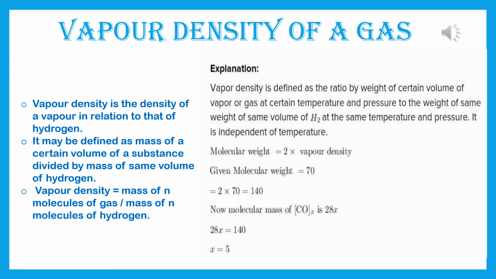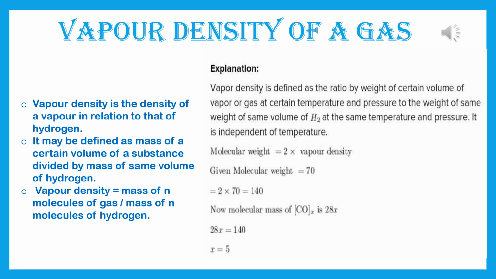Now explanation. Vapor density is defined as the ratio by weight of a certain volume of vapor or gas at a certain temperature and pressure to the weight of the same volume of hydrogen at the same temperature and pressure. It is independent of temperature. So molecular weight is equal to 2 into vapor density. Remember this formula. This is very, very important.